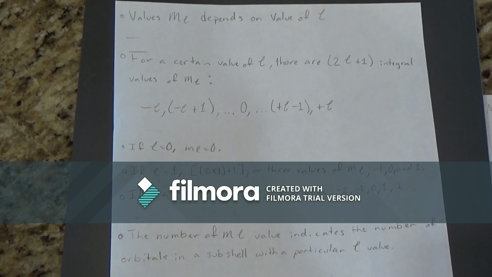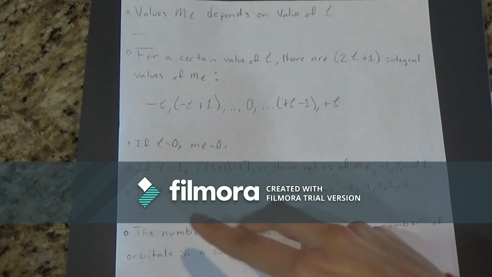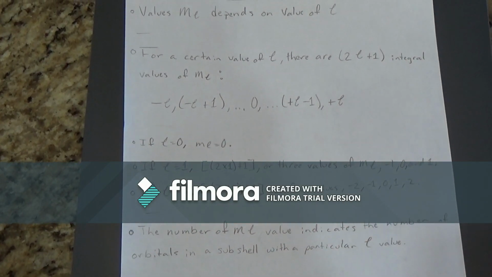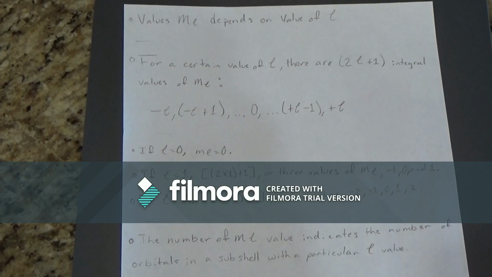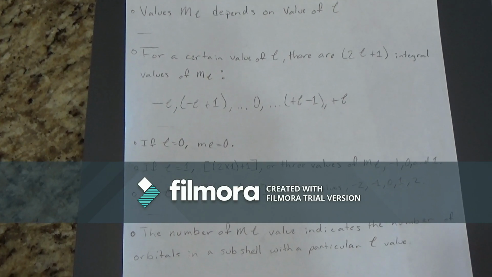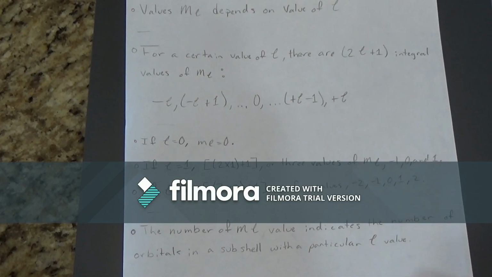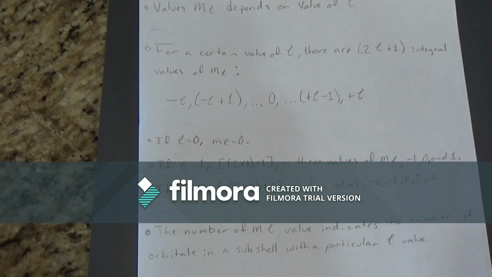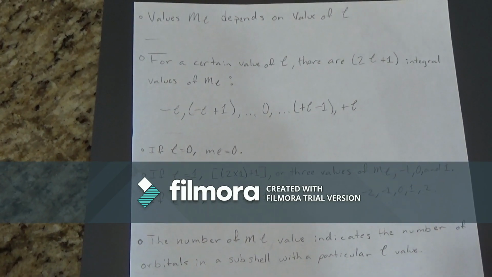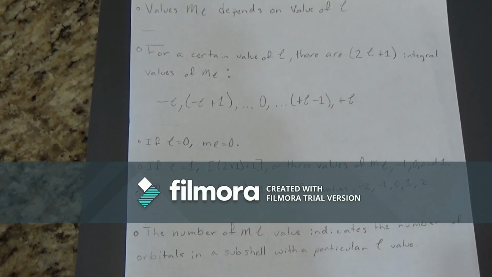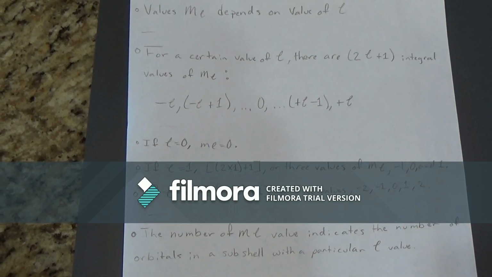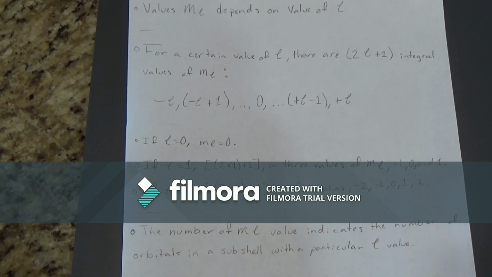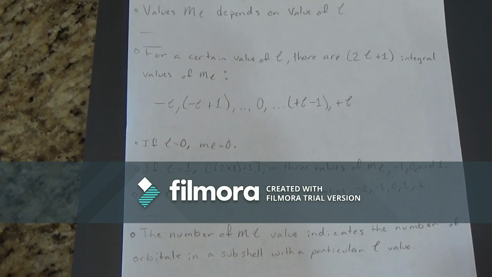But if the angular momentum quantum number is equal to 1, then you plug the value into the equation that was given, and that will give you the three values of the magnetic quantum number, which are -1, 0, and 1. And if the angular momentum quantum number is equal to 2, then you plug the value into the equation, and it will give you the five values of the magnetic quantum number, which are -2, -1, 0, 1, and 2. The number of magnetic quantum number values indicates the number of orbitals in a subshell with a particular angular momentum quantum number value.